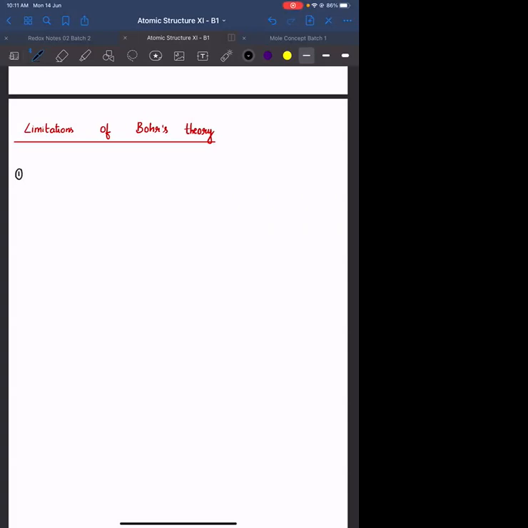What is the statement for quantum mechanics? What is the postulate of Bohr which is involving quantum mechanics?